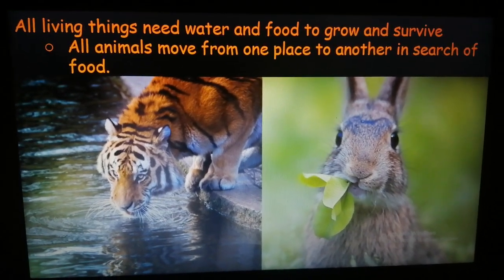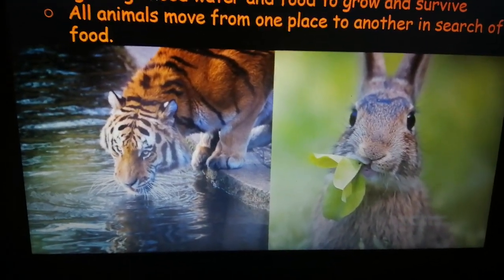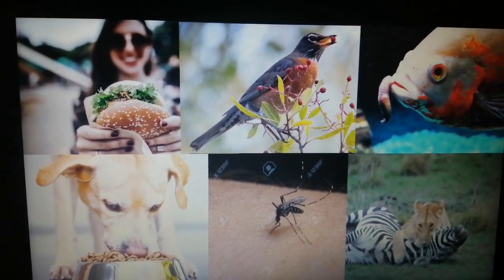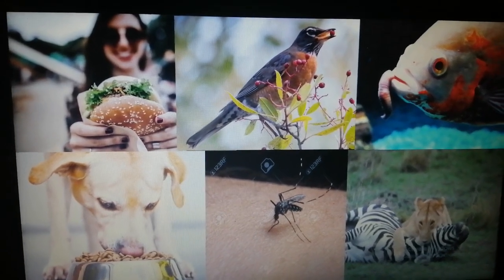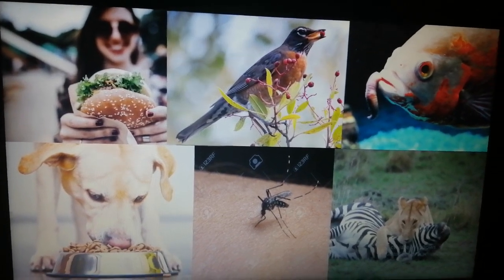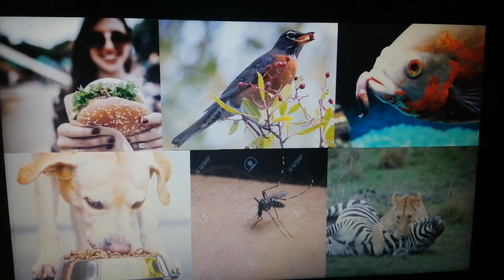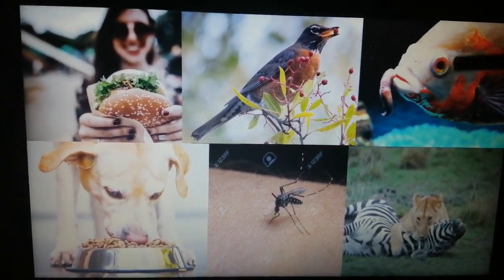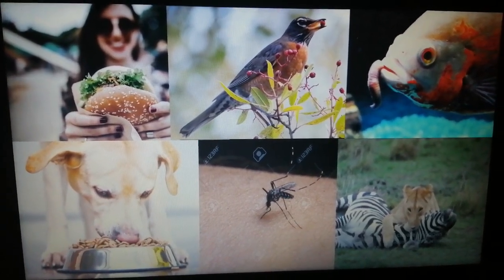Now in case of animals and human beings, we know that they move from place to place in search of food. Even if it is human beings, we at least have to go to the grocery stores and buy raw materials from there to prepare our food. Yes, similarly birds fly from one tree to another in search of food. Fishes swim from one place to another in search of food. Even insects move from one place to another in search of food.